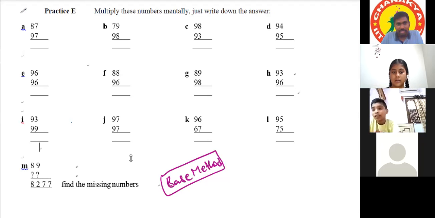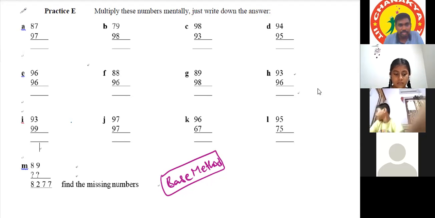Sorry, I did not get what you said, Ritvik. Sir, I took M, but the problem is written as find the missing number. Yes, missing number only. Sir, I forgot and I have clicked M. I want to take D. Okay, write it in the chat box. I'll take it from the chat box.